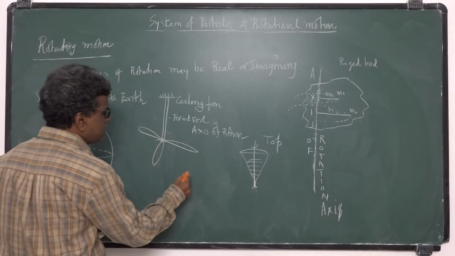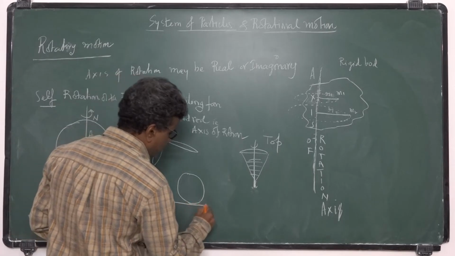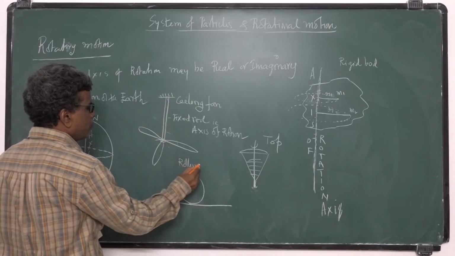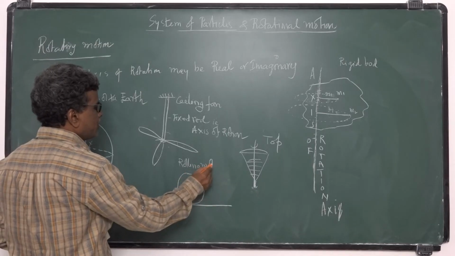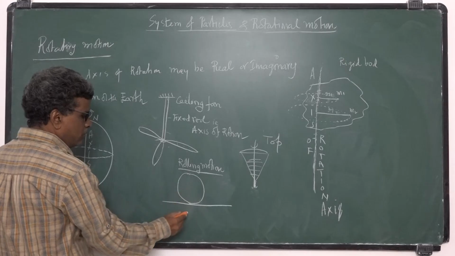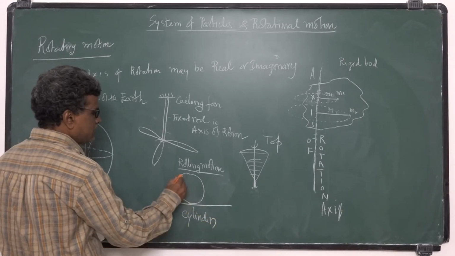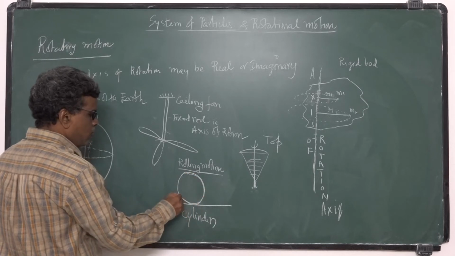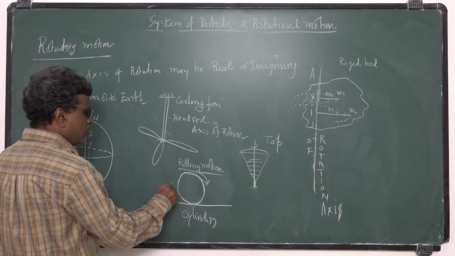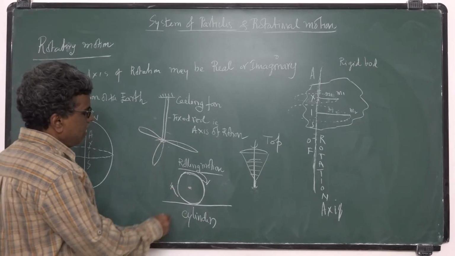See, consider this example of rolling motion. Consider rolling bodies, for example a cylinder. Suppose a cylinder rolls over a surface. So it rotates like this. Where is the axis of rotation? At its center.